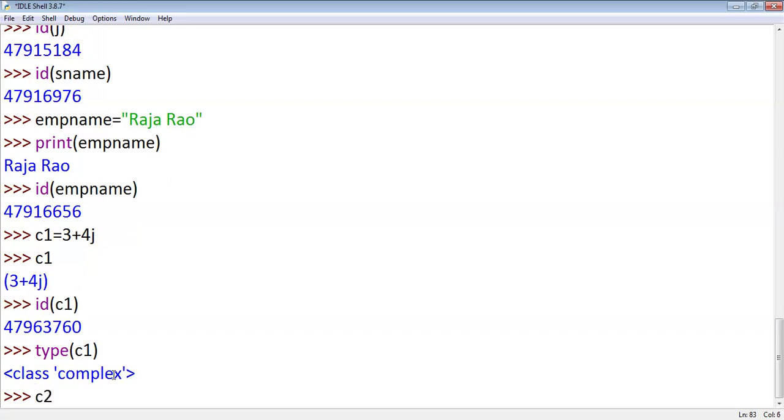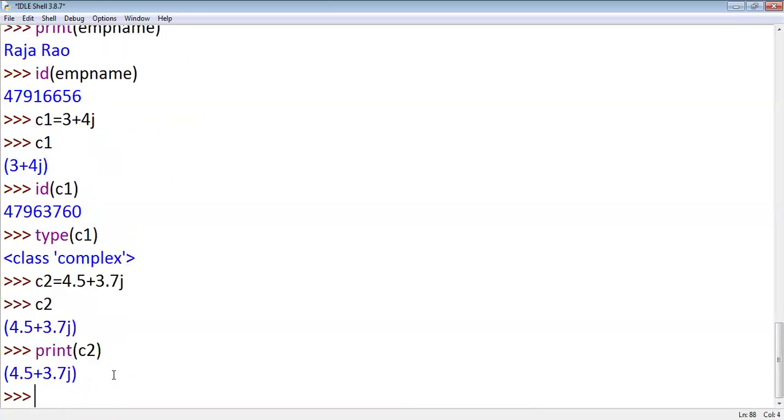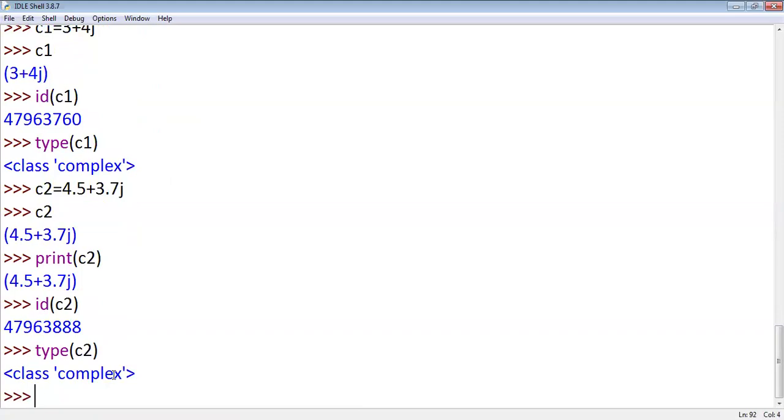Or I can give another complex number, say 4.5 plus 3.97j. Print c2, or I want to know the address of c2, or I want to determine the data type of the variable c2. Is it clear?